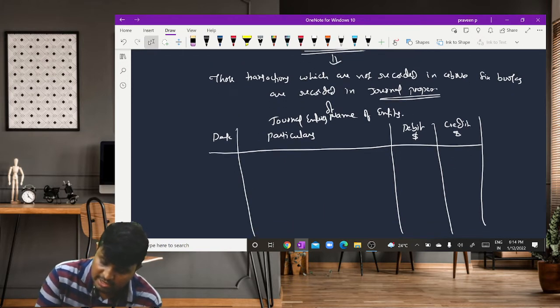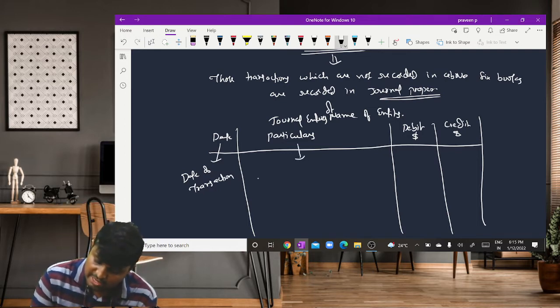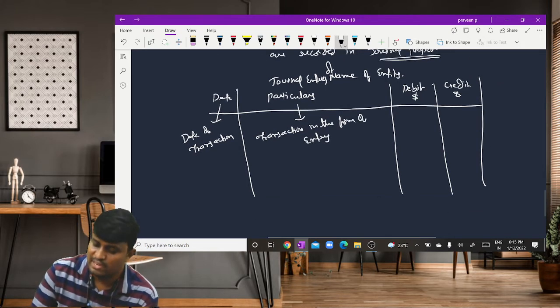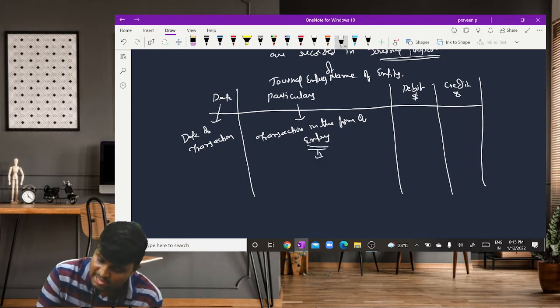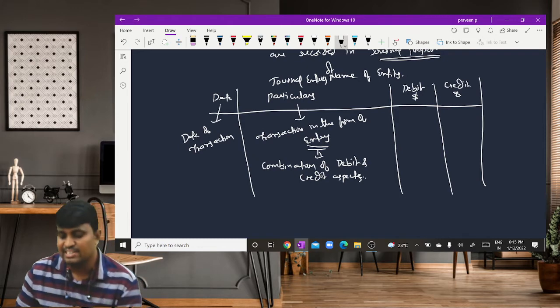In the date column, we record the date of the transaction. In the particulars column, we record the transaction in the form of an entry. We already discussed what is meant by entry. It is nothing but the combination of debit and credit aspects.